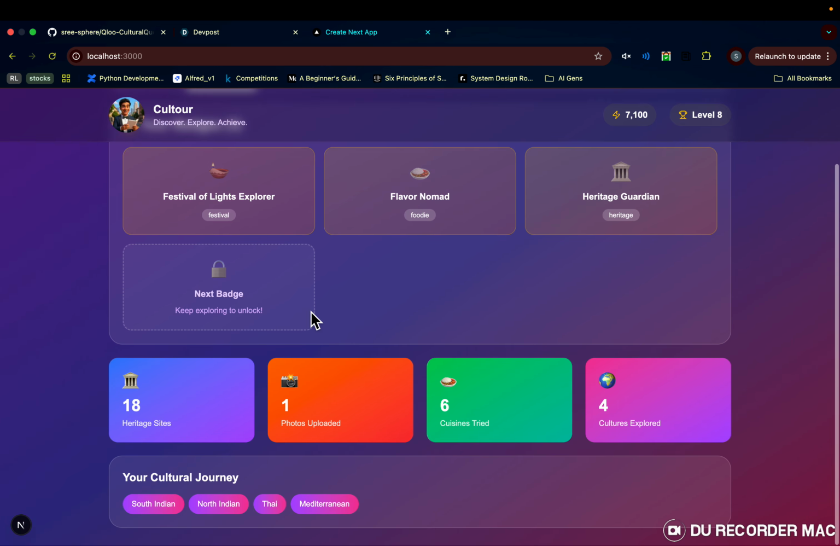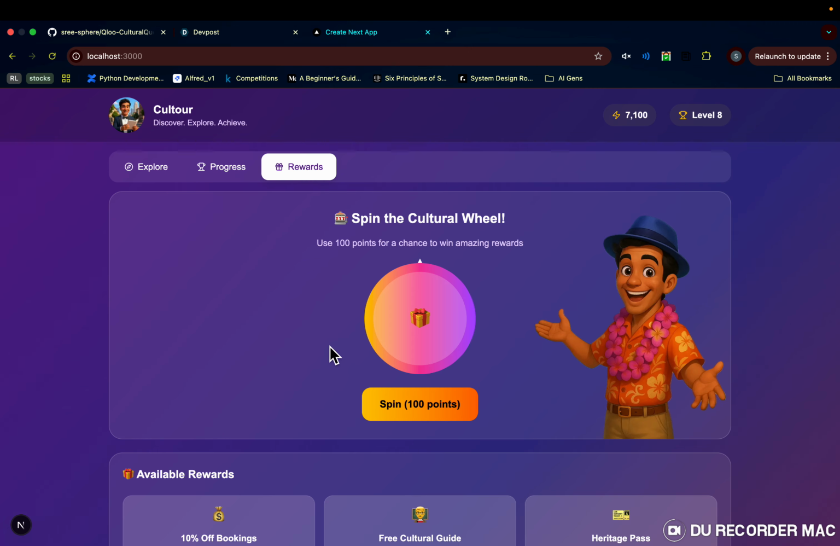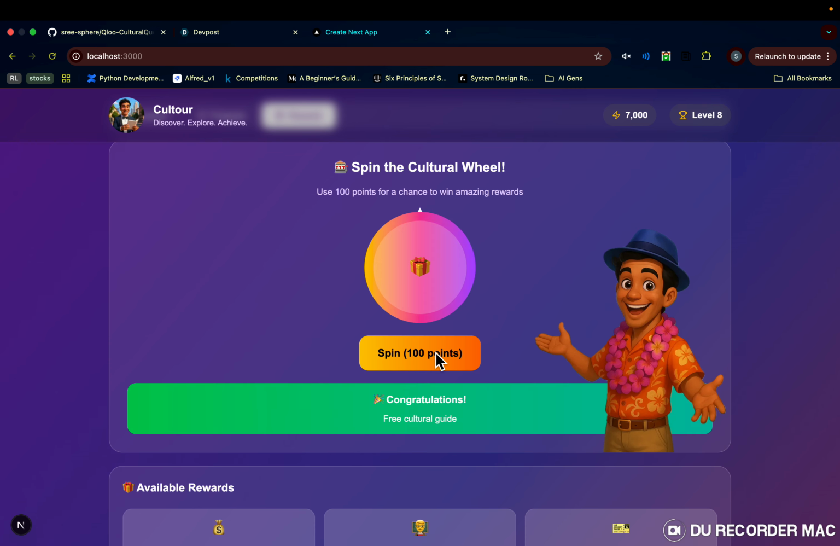And here's the progress bar. We just uploaded a photo, so we get a few badges and the rewards. So take a spin. And these rewards come with a cost. So new users definitely have to visit places in order to get to these.